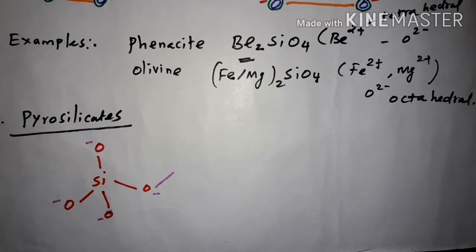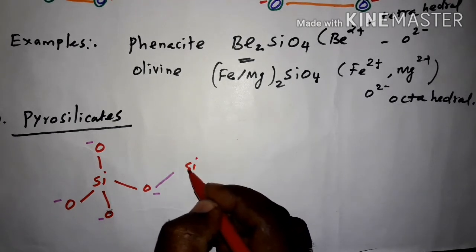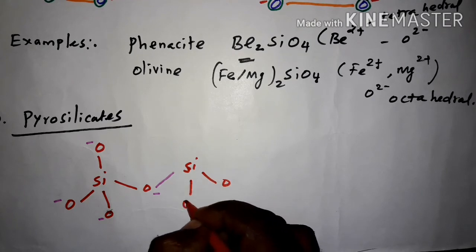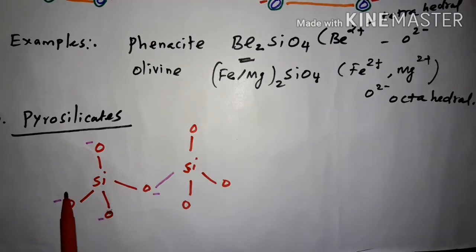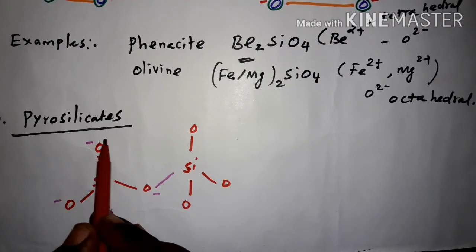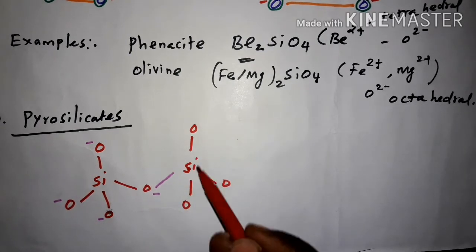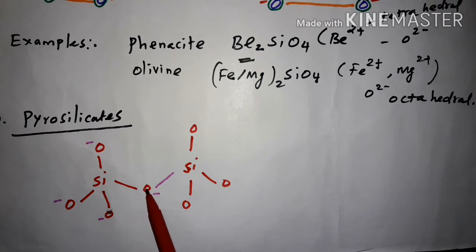So silicon atom. See, there are two SiO4 units. So this is one unit, okay, and this is another unit. Here what happened, one oxygen atom is linked with another unit's silicon atom.